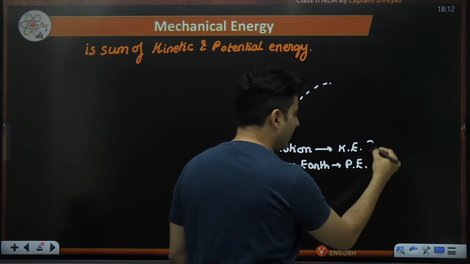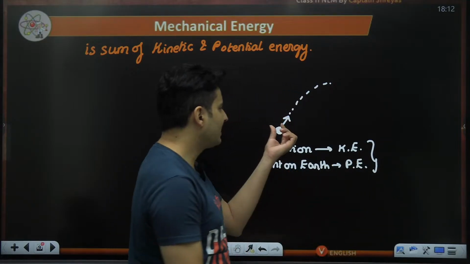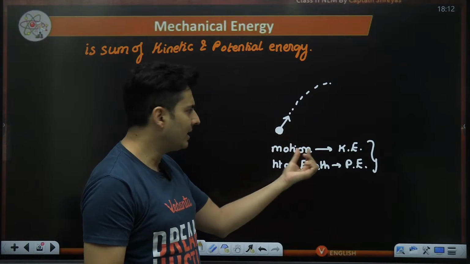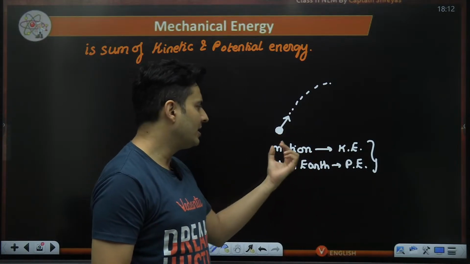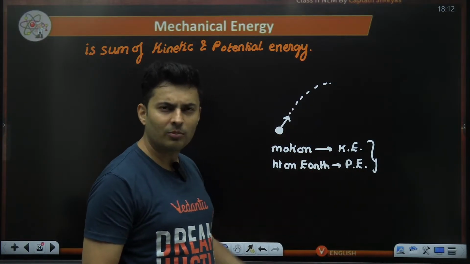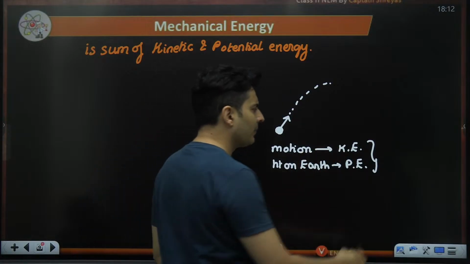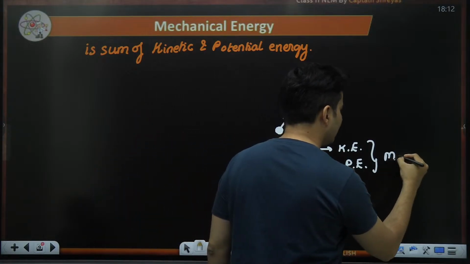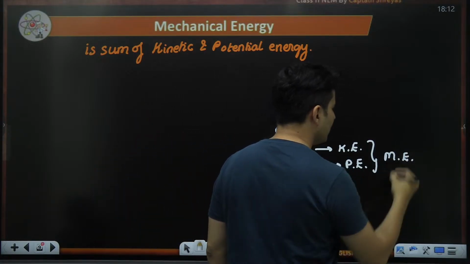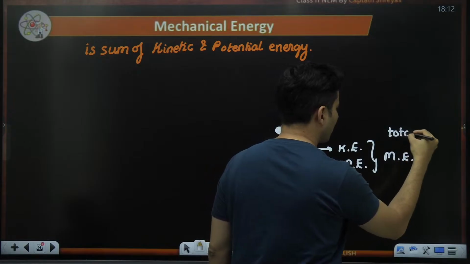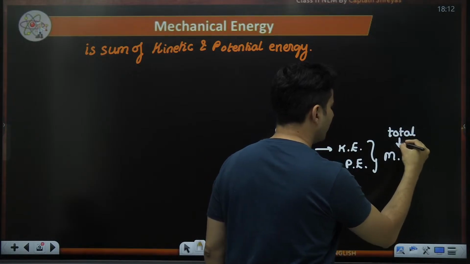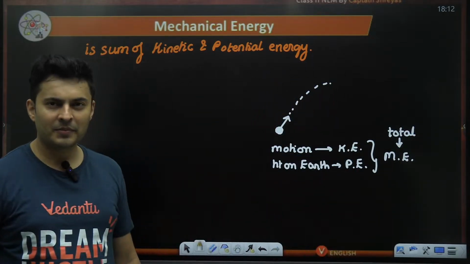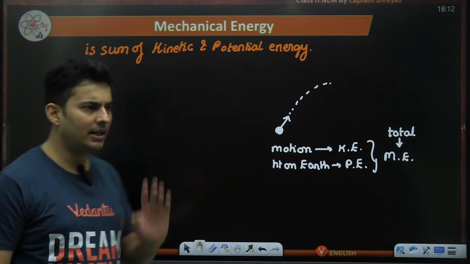So both of them combined together, if I see how much mass, how much speed it has, I can measure kinetic energy. If I measure mass, g and h, I will get potential energy. If I add them up, what I will get is the mechanical energy. So their total is what is going to give me the mechanical energy. Is that absolutely clear? It's simple addition.